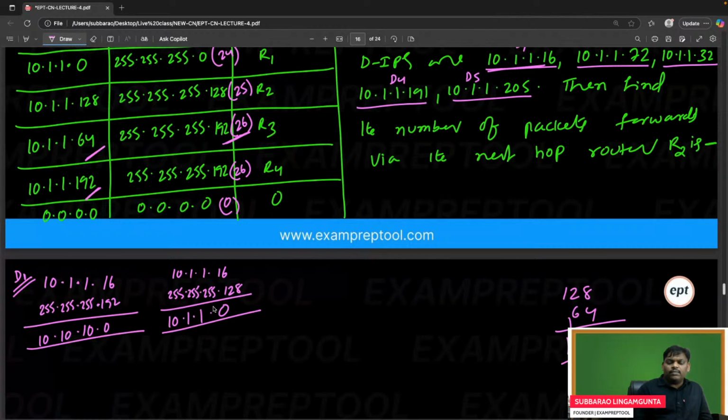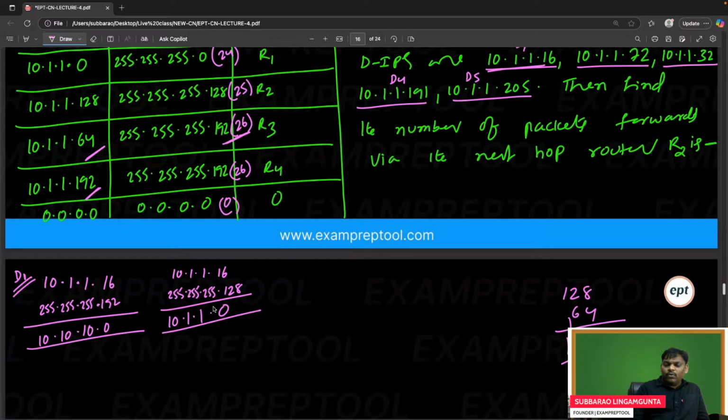Can you check once if I did anything wrong? If I did anything wrong, please verify. R2, I verified, 128 means 1, 1. 16 is somewhere else; with the AND operation, it will become 0. So it is not matching. The destination IP is not matching.